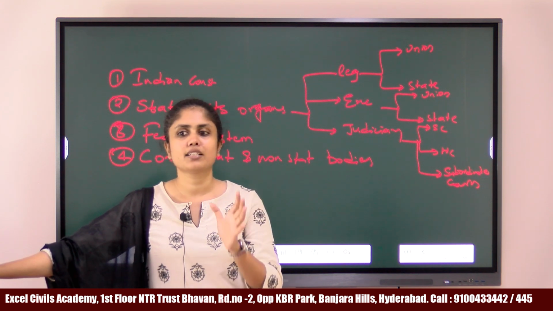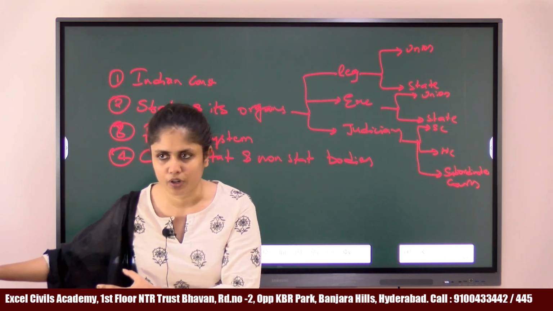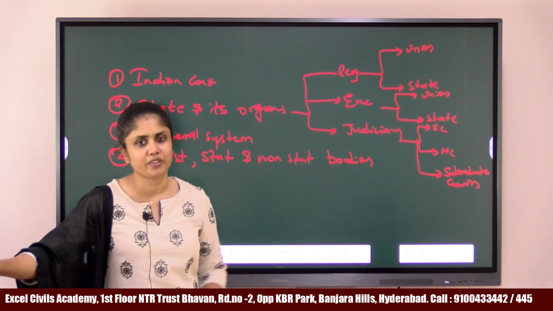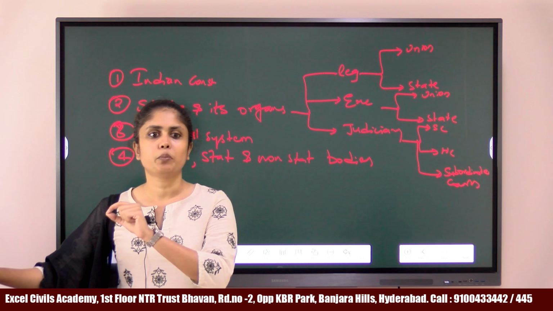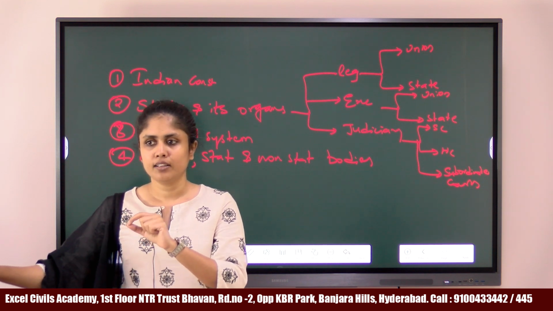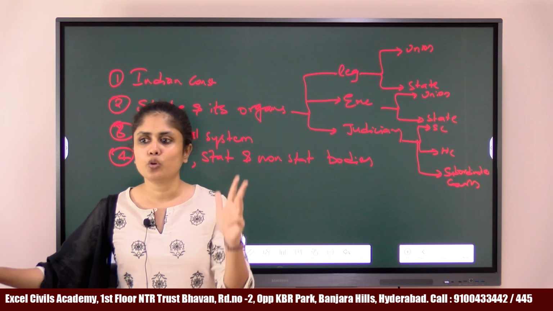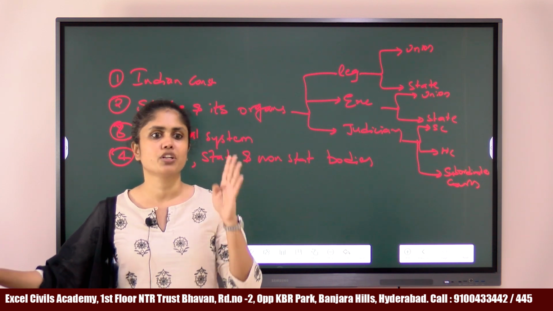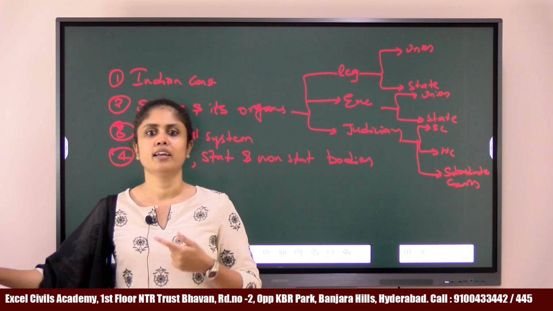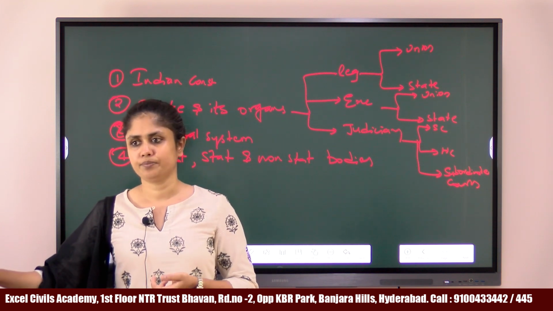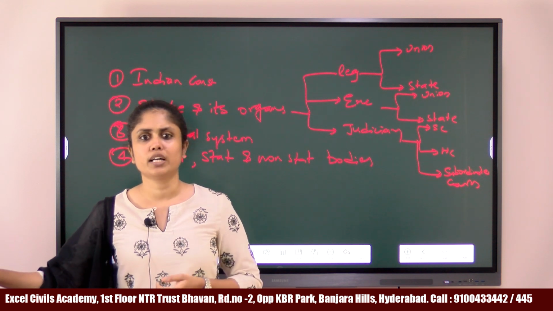These are all various constitutional bodies, statutory bodies and non-statutory bodies. What exactly is the difference between them? We'll discuss later. These different bodies that we have in India: Election Commission, CAG, Finance Commission, UPSC, State Public Service Commission, National Human Rights Commission, Central Information Commission, CBI, Central Vigilance Commission, and Lokpal, Lokayuktas.